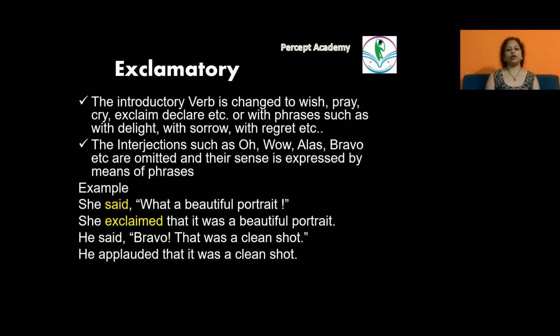With this, we come to the end of this presentation and this session about the 4 kinds of sentences that can be transformed from direct speech to indirect speech. Hope all your doubts are cleared.